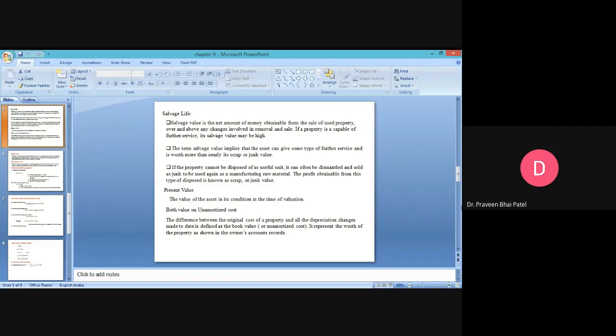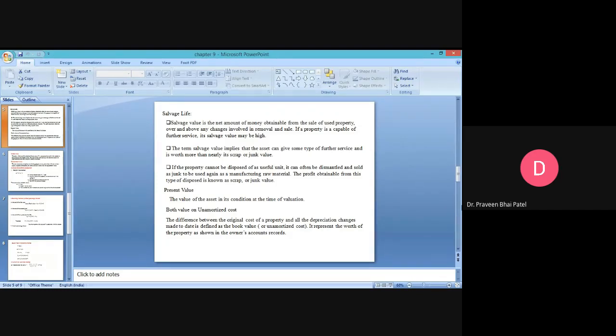But if after some changes, after removing wear and tear and certain parts, the industry can be further used or modified for a particular lifetime, then its salvage value will be high. So if he sells it in running condition, the salvage value will be high. But if it is junk or scrap, then the property cost will be low.